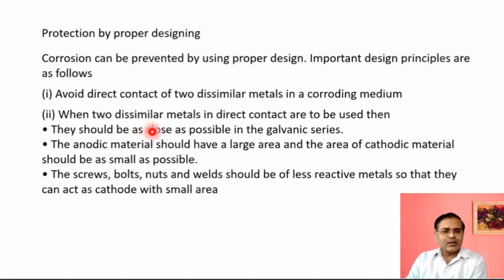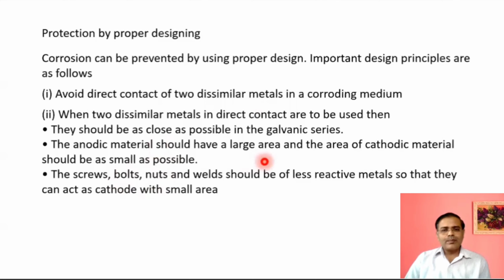If two metals are to be connected, they should not be very far apart in the galvanic series. They should be as close as possible in the galvanic series, because if there is a larger difference in their positions in the galvanic series, the rate of corrosion will be faster.